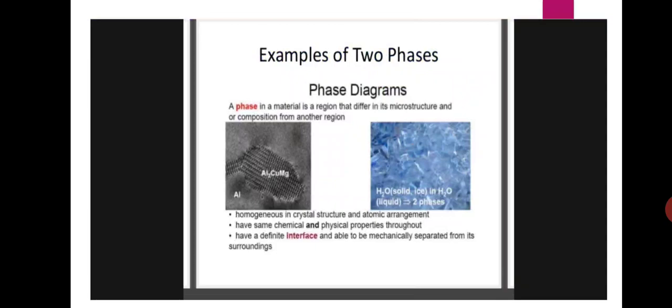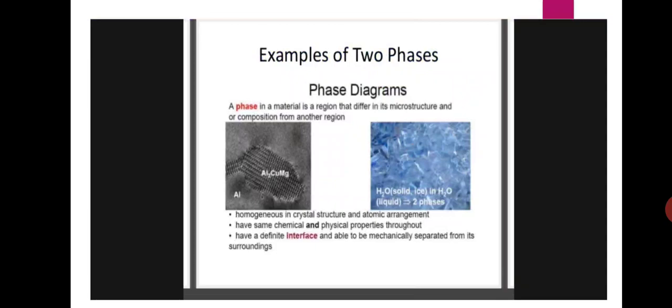Okay, here one aluminum alloy is there, homogeneous in crystal structure and atomic arrangement, has the same chemical and physical properties throughout, has a definite interface and is able to be mechanically separated from its surroundings.